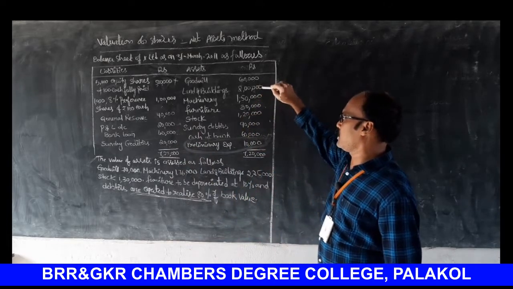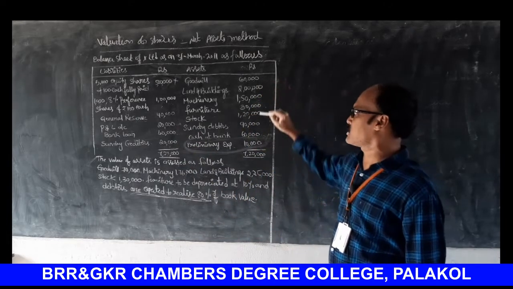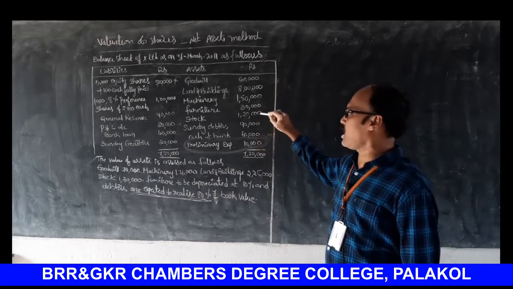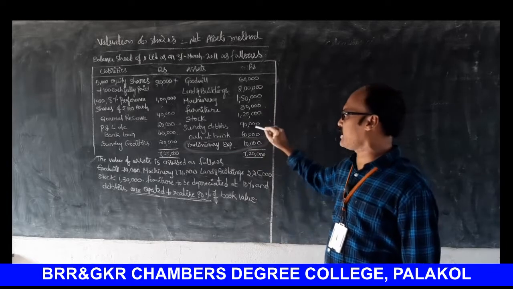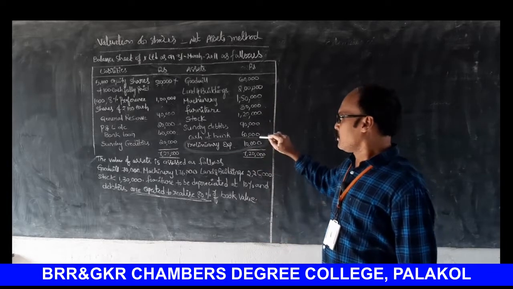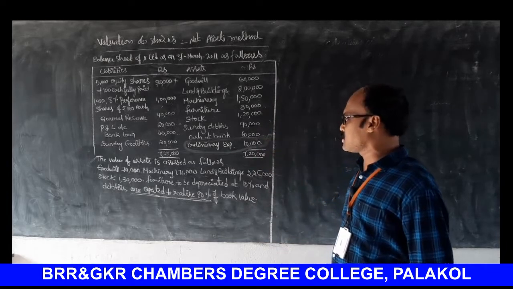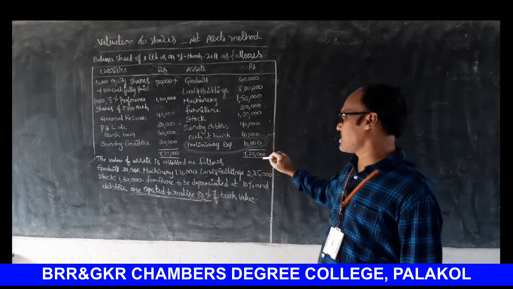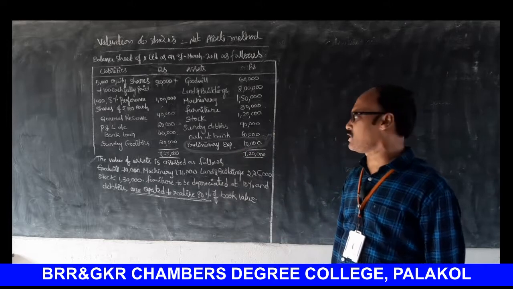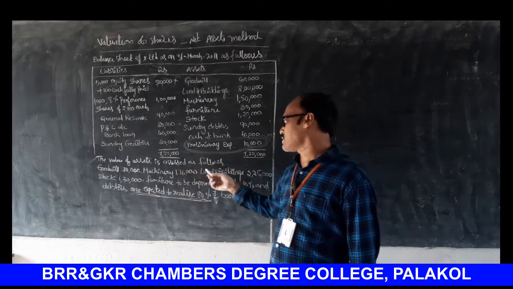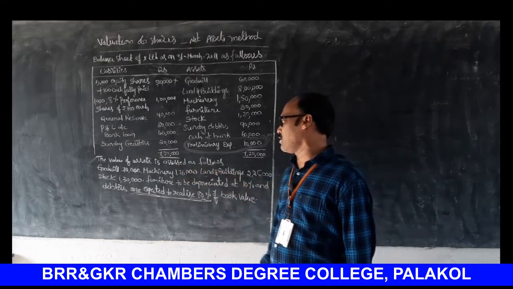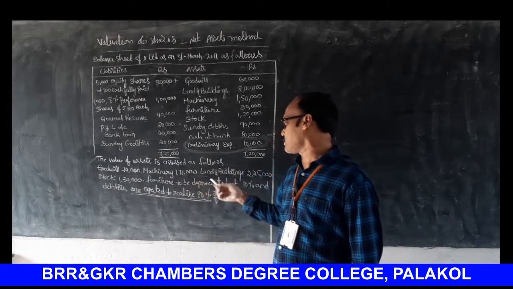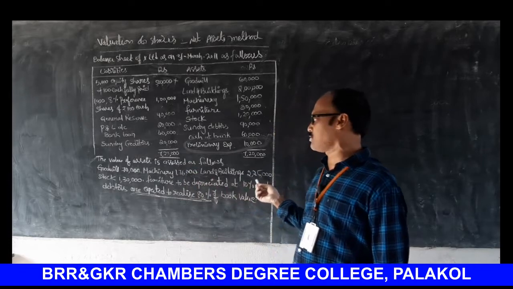Goodwill 60,000. Land and buildings 2 lakhs. Machinery 1 lakh 50,000. Furniture 30,000. Stock 1 lakh 20,000. Sundry debtors 90,000. Cash at bank 60,000. Preliminary expenses 10,000. Total 7 lakhs 20,000. The value of assets is assessed as follows. Goodwill 70,000. Machinery 1 lakh 76,000. Land and buildings 2 lakhs 25,000.